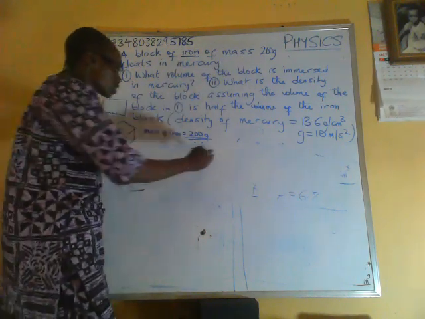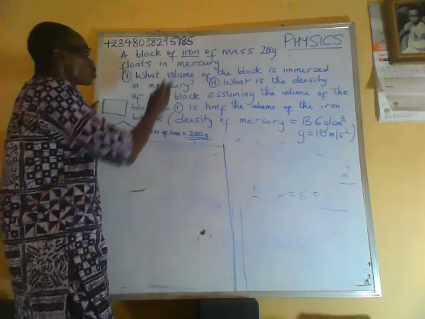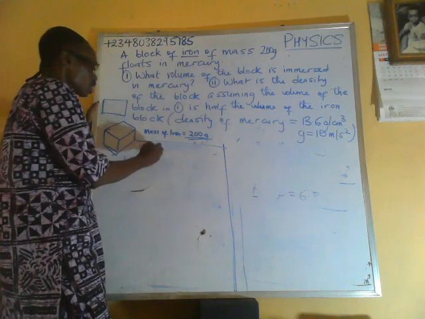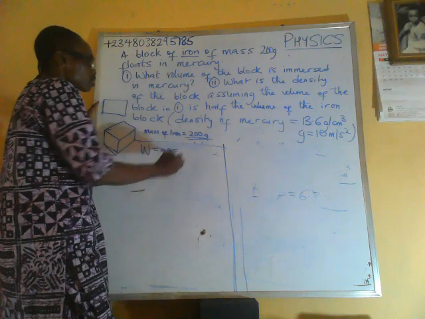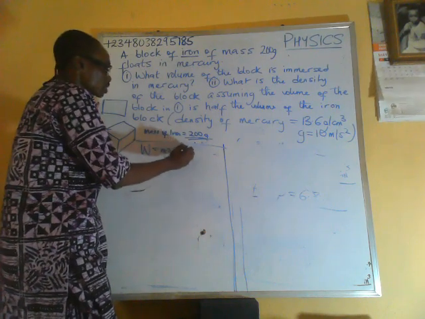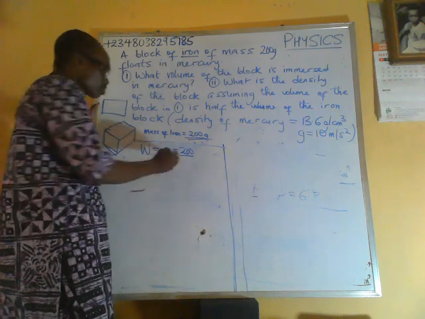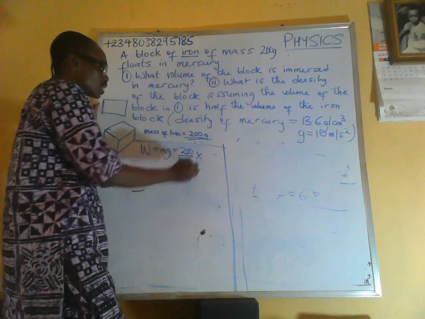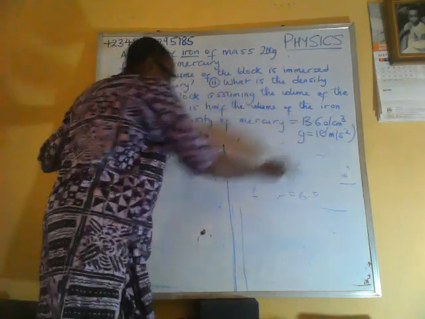So what is the weight of this iron? Let's calculate the weight. The weight is equal to mg. The mass was 200 grams. We convert this to kilogram, that is divided by 1000. Then multiply by 10, G was given as 10.